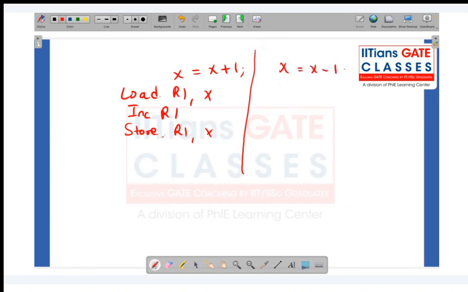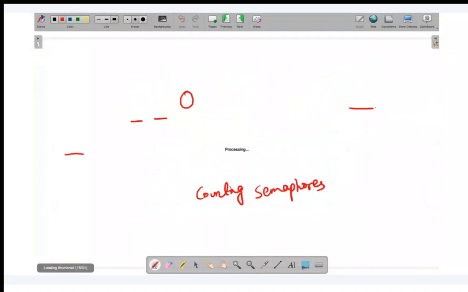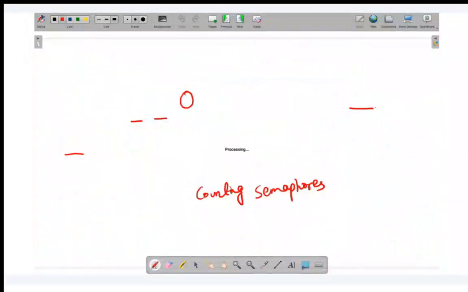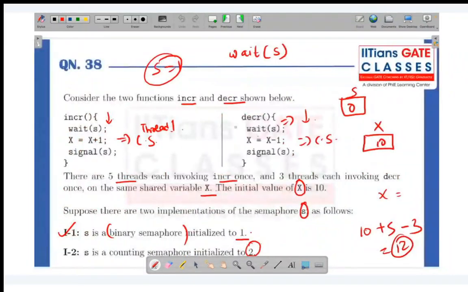Similarly, if I'm doing the decrement operation, how will it happen? First, again, I will load this value into some other register R2, or any Rn register. Then I will perform the decrement operation, and then I will store it. So this is how increment and decrement operations happen over here. So now the context here, students, is: what do you think can be the minimum value of x?